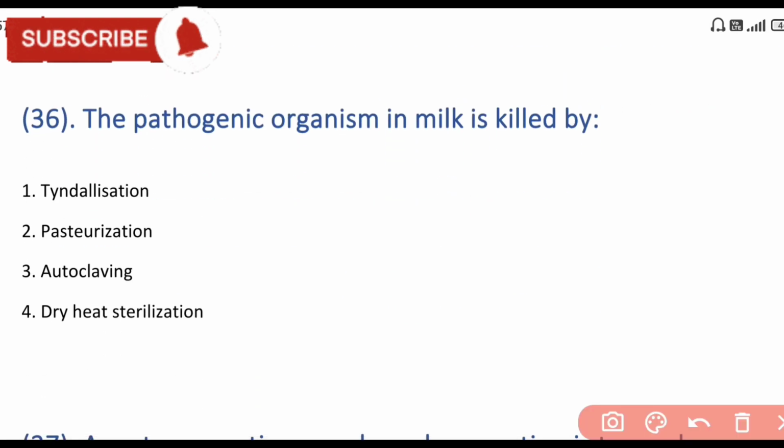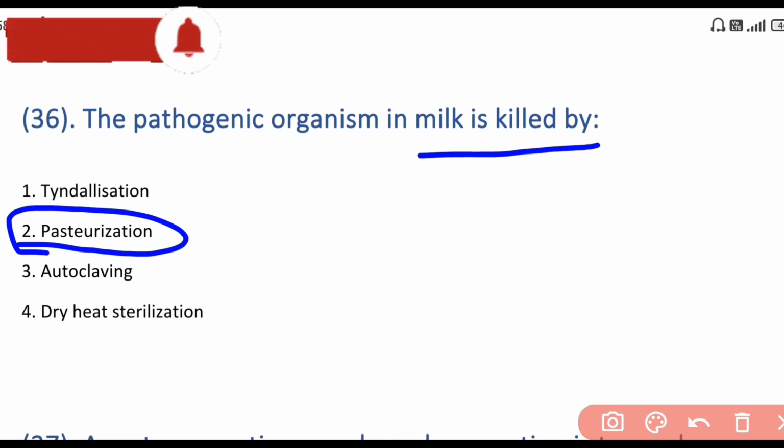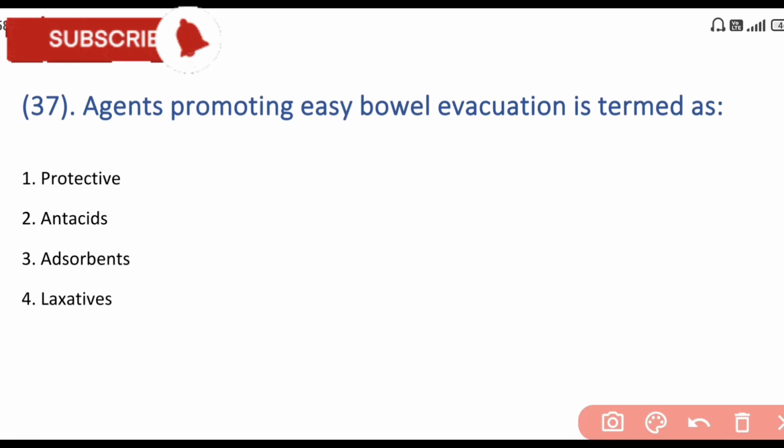Next is the pathogenic organism in milk is killed by, the answer is pasteurization. The pathogenic organism in milk is killed by pasteurization. Next is agents promoting easy bowel evacuation are termed as laxatives. So, laxatives are the agents that promote bowel evacuation. So, the answer is laxatives.